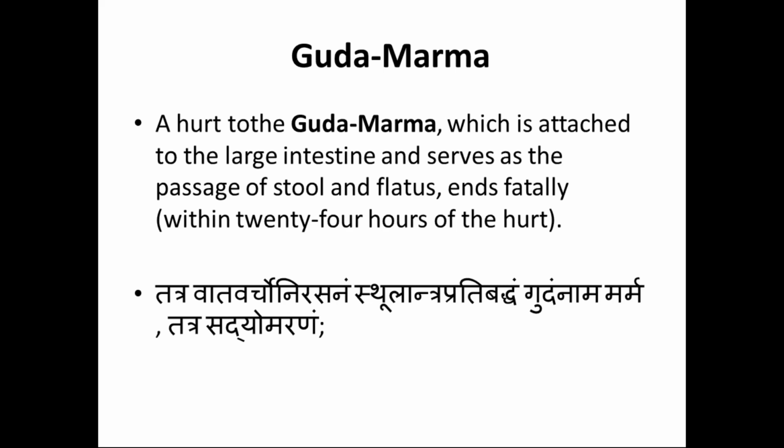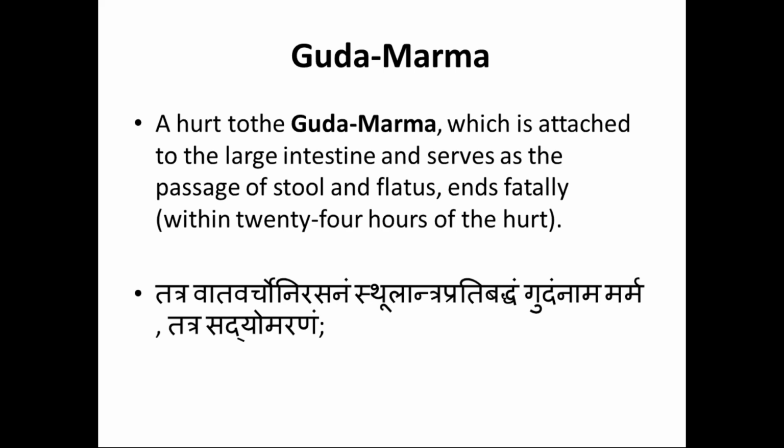Then basti, which we consider the urinary bladder, is placed in the pelvic cavity, and nabhi marma is present in the proper abdomen. So anatomically we have three divisions, and the marma concept says each division has one marma.